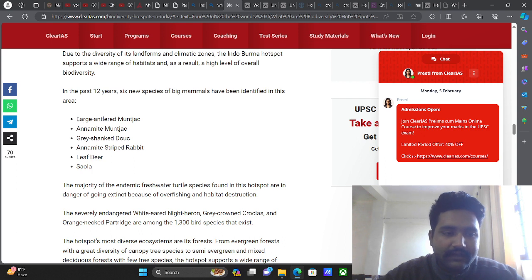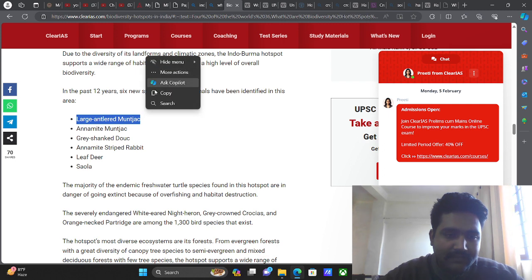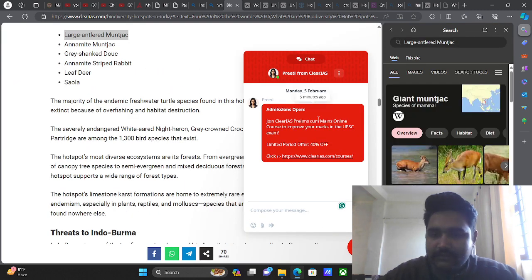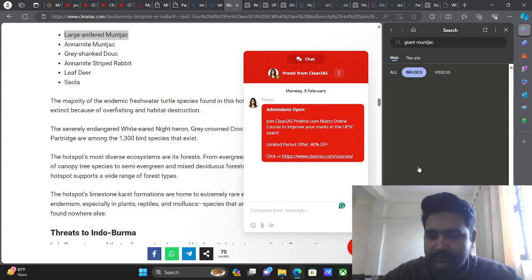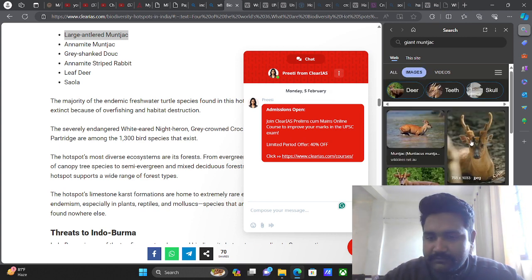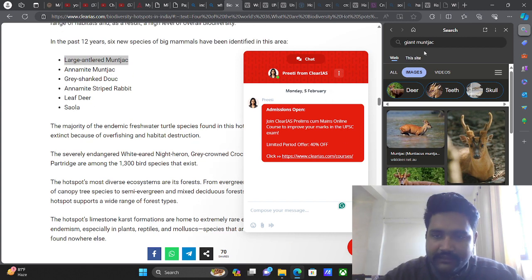This includes the large antlered muntjac, right? We will just have a look at this particular one. So basically, this is not exactly the... It is a bear, and it is found in the Indo-Burma region. That is why. And then there is one leaf deer. There are a lot of deer, right, in this region.